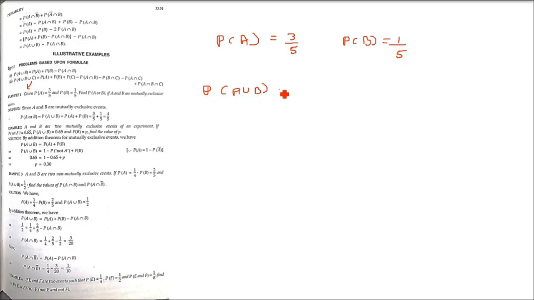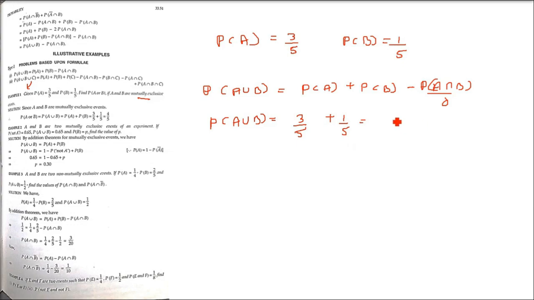PA and B. As we know the theorem, P(A union B) = P(A) + P(B) minus P(A intersection B), right? But the thing is they are mutually exclusive. So A intersection B will be 0. So P(A union B) will be simply 3/5 plus 1/5, P(A) plus P(B). That will give you 4/5. So this is how you are going to apply the formula. This is the problem based on formula.